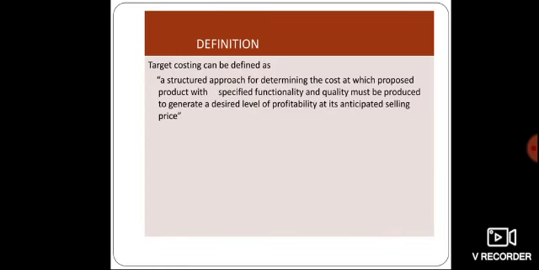Next, the definition of target costing. Target costing can be defined as a structured approach for determining the cost at which the proposed product with a specified functionality and quality must be produced to generate a desired level of profitability at its anticipated selling price. A structured approach means after considering the market situation, conducting market research and surveys, and analyzing the customers' needs and preferences, the selling price is determined. On the basis of that, the cost of the product or service is determined. So it is a structured approach